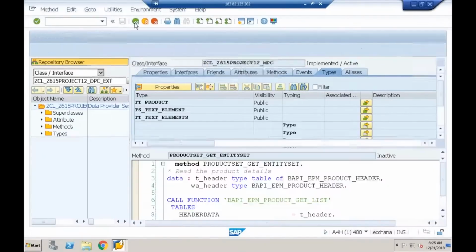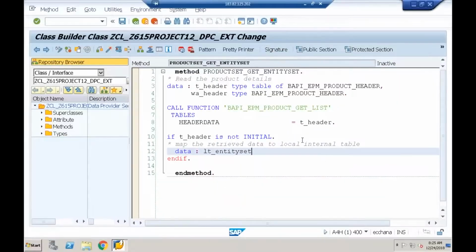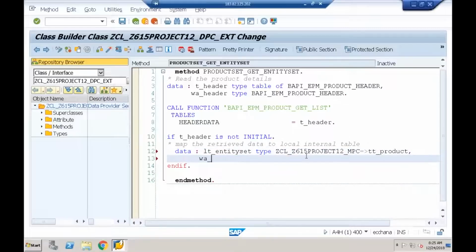I'll refer to that. lt_entityset type tt_product. So I declare an internal table. Let me also declare a work area, w_entityset type the line of ts_product.